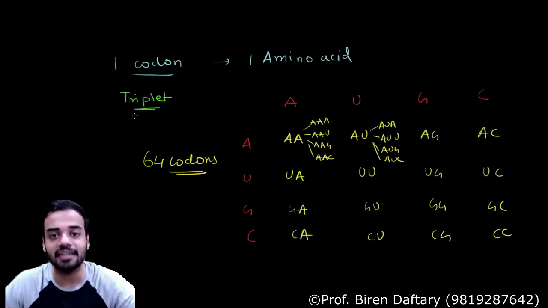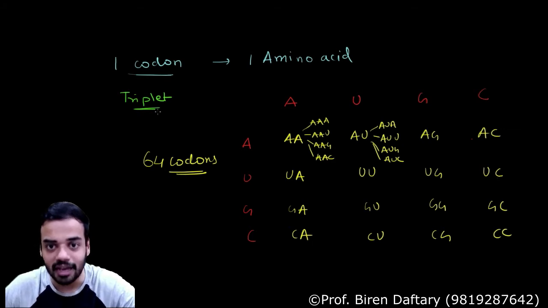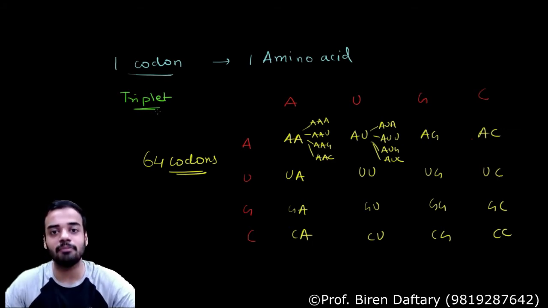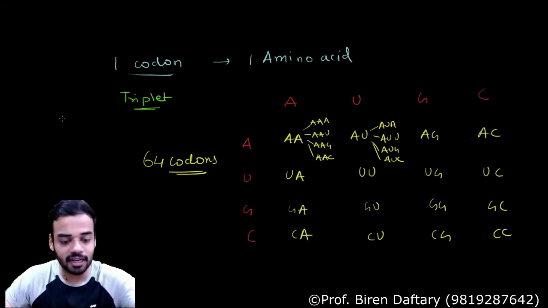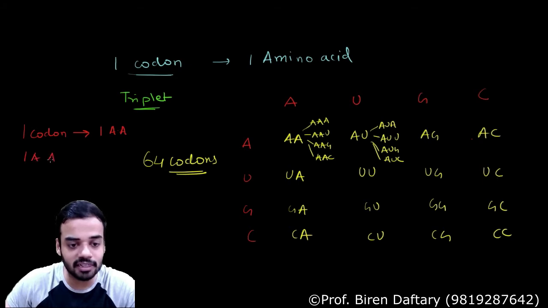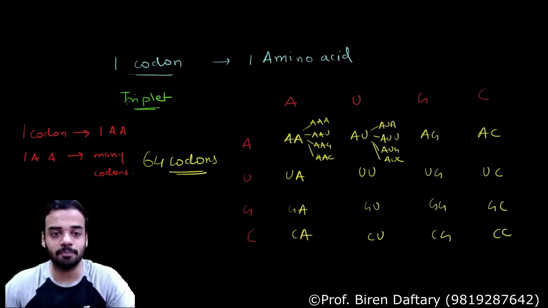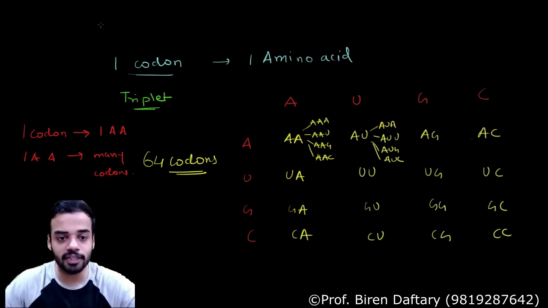Triplet means that it is made up of 3 nucleotides. By that combination you will have 64 different codons, and out of the 64 different codons there will be 20 amino acids found. So can I write down the rule over here that one codon will form only one particular amino acid, but one amino acid can be formed by many codons? Is this clear? Okay, so that is why you understand that the codon is triplet. Is this clear? Okay, so let me rub this off.